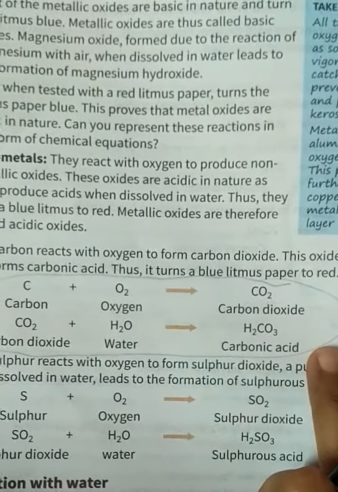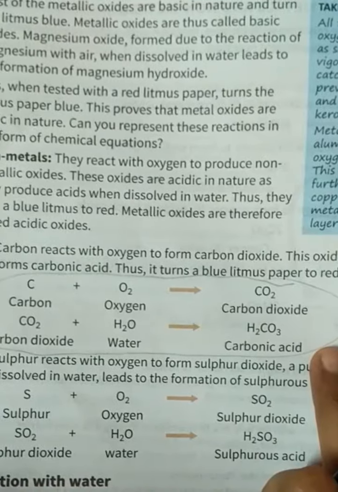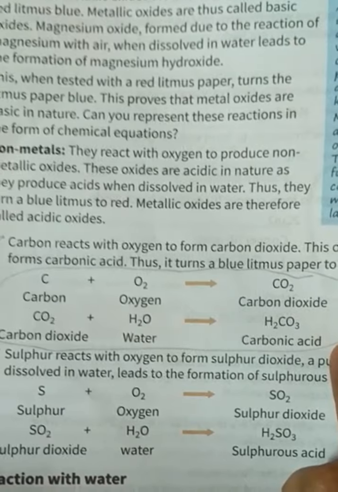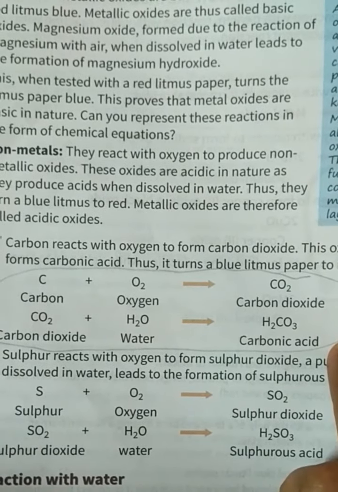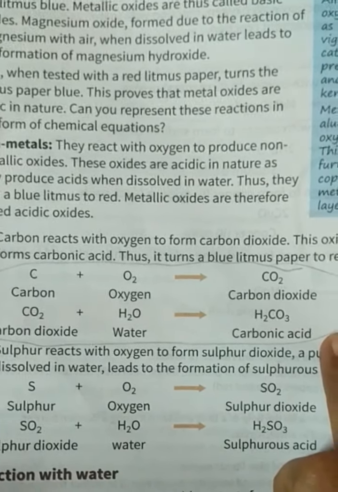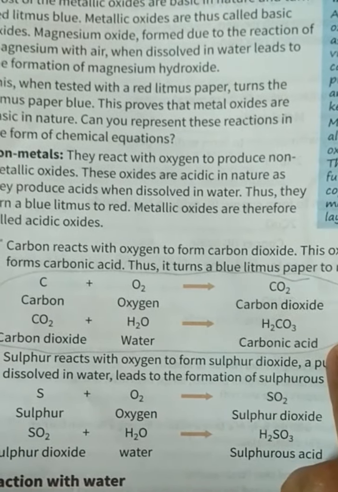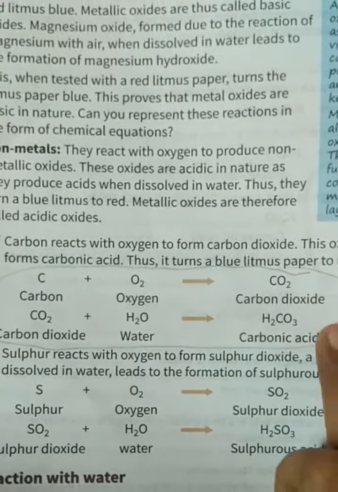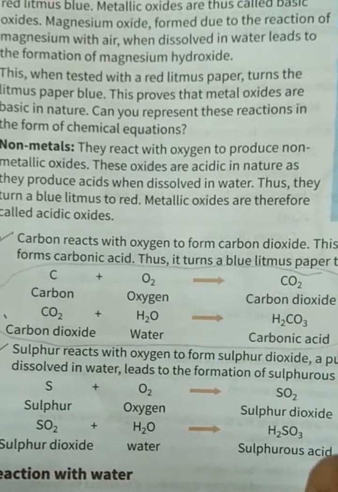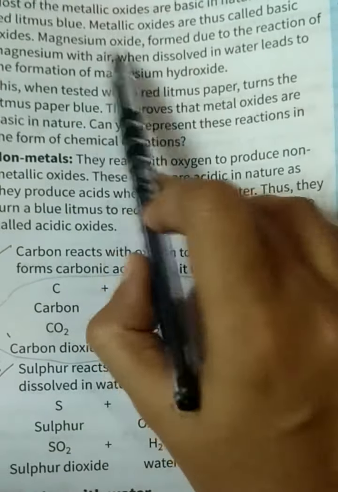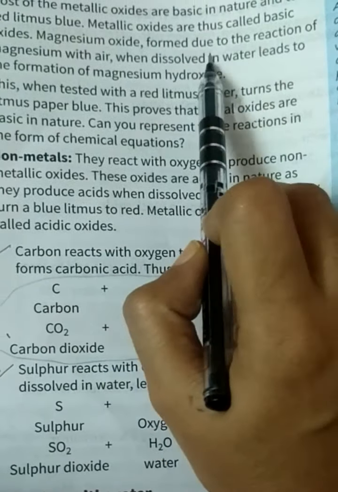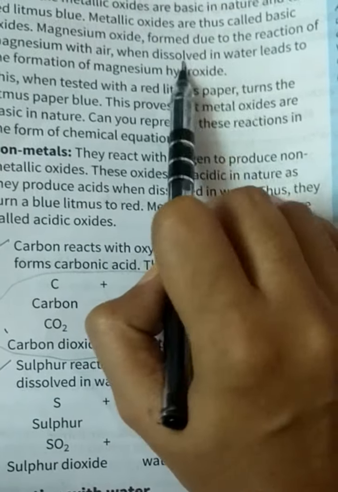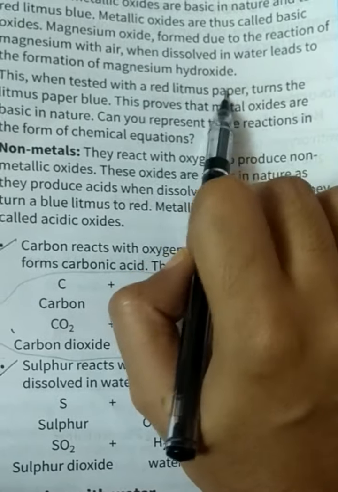Most of the metallic oxides are basic in nature and turn red litmus blue. Metallic oxides are thus called basic oxides. Magnesium oxide formed due to reaction of magnesium with air, when dissolved in water, leads to formation of magnesium hydroxide. Because hydroxide means what? It is made up of H2O. Water is H2O. So whenever it is dissolved in water, it will form magnesium hydroxide.